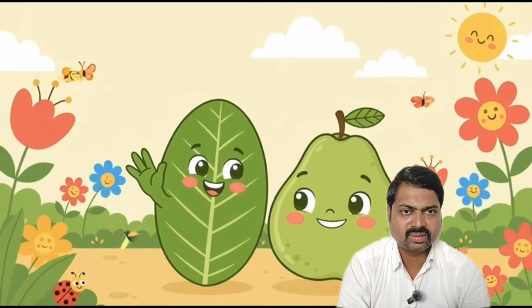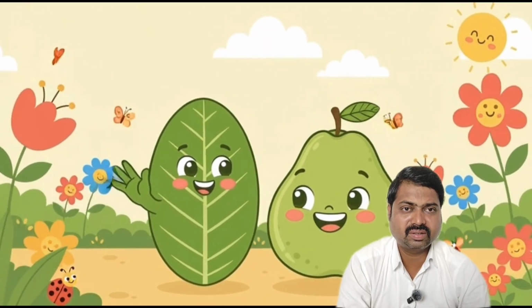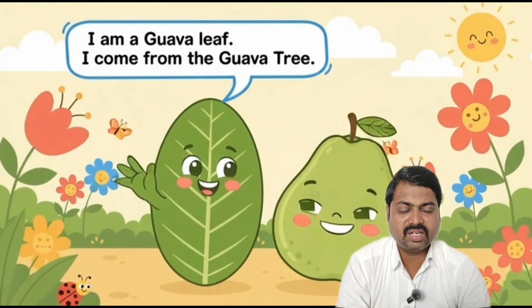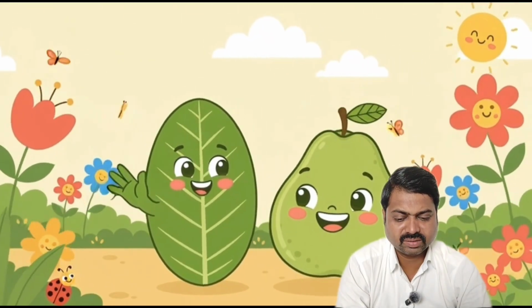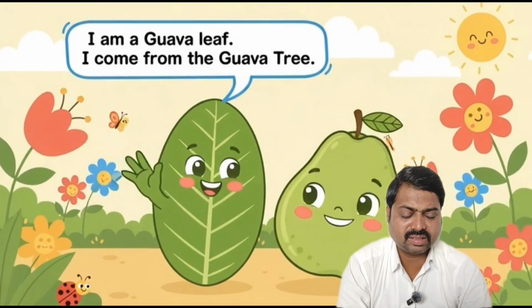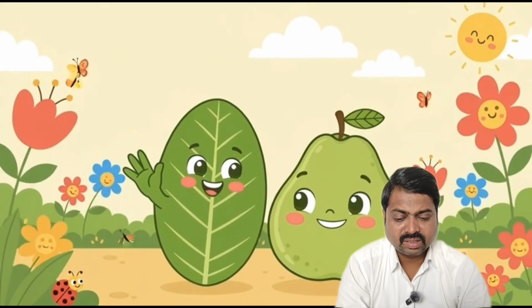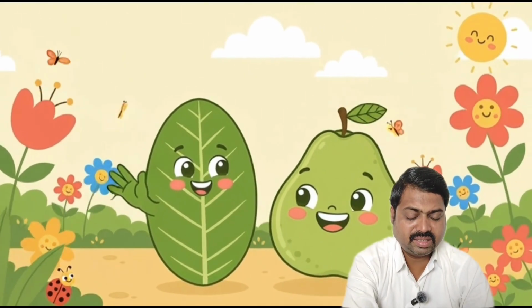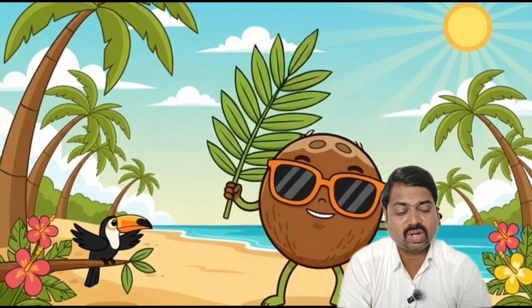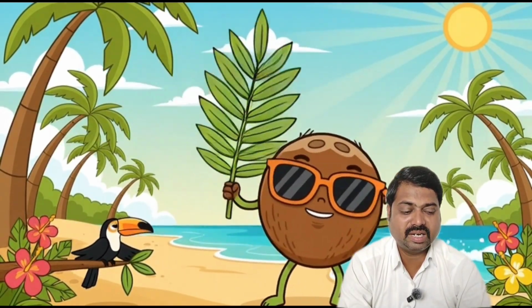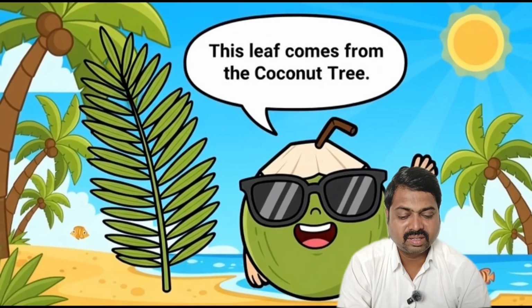Three leaves are shown in the fifth picture of the image which is given. Any idea? It's a leaf of a tree. One hint I want to give, it's a fruit tree. Can you guess? Yes, it's correct, it's a guava tree. And the last leaf, I think it's the easiest question. You have to identify which tree's leaf it is. Can you guess?